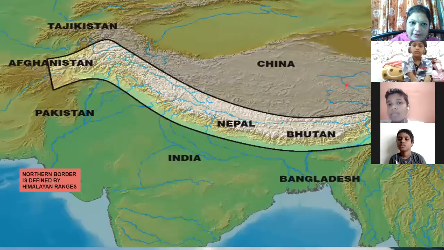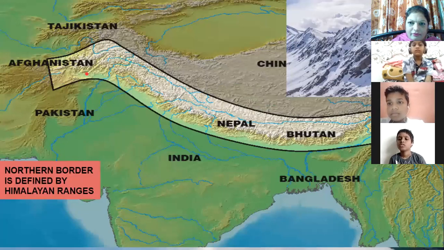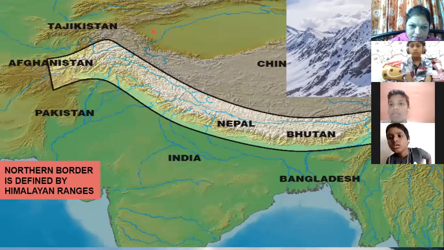Now, look here. This is your map of India. You can see this is the northern part of India, north. Okay. This is China, and we are all fighting with China now. This is the border. This is China. This is India. Now see here. This part, the white color, is what? These are your Himalayas, mountains.